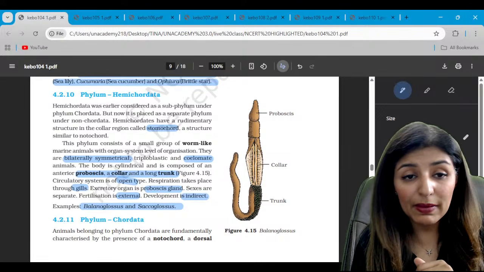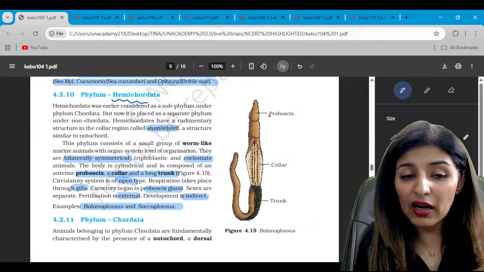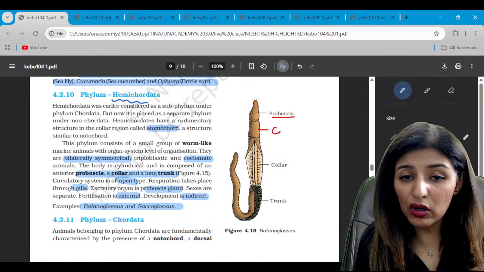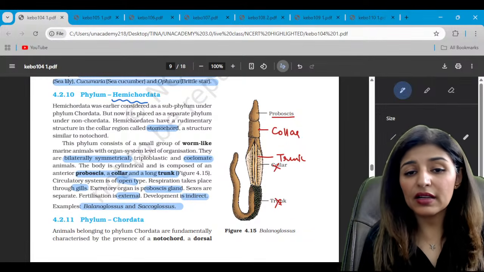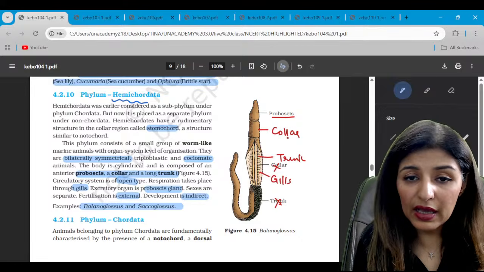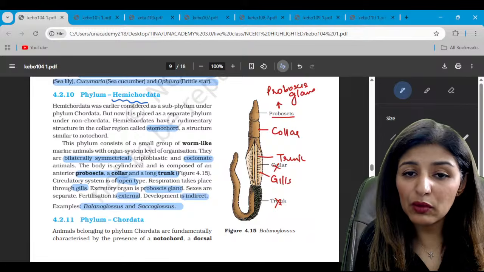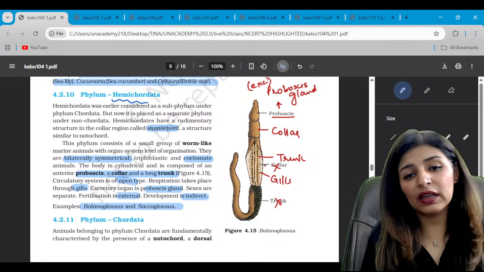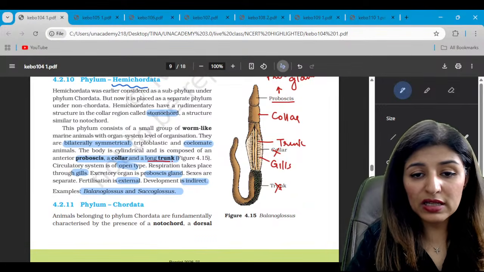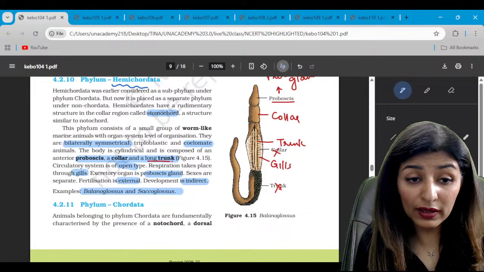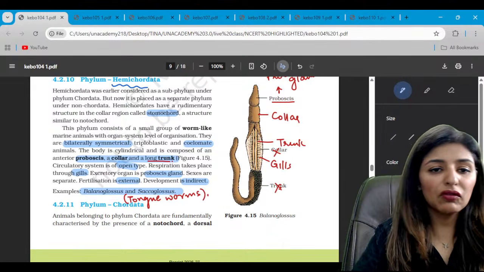Now talking about this Balanoglossus, which represents the phylum Hemichordata. What are the three parts of the Hemichordata body? Proboscis, this is collar, and this one is trunk. Is that clear? This structure represents the gills, and the proboscis has the proboscis gland, which is excretory in nature. So it has proboscis, collar and a long trunk. This is Balanoglossus, which looks like a tongue, so we also call both of them tongue worms. Worm-like body.